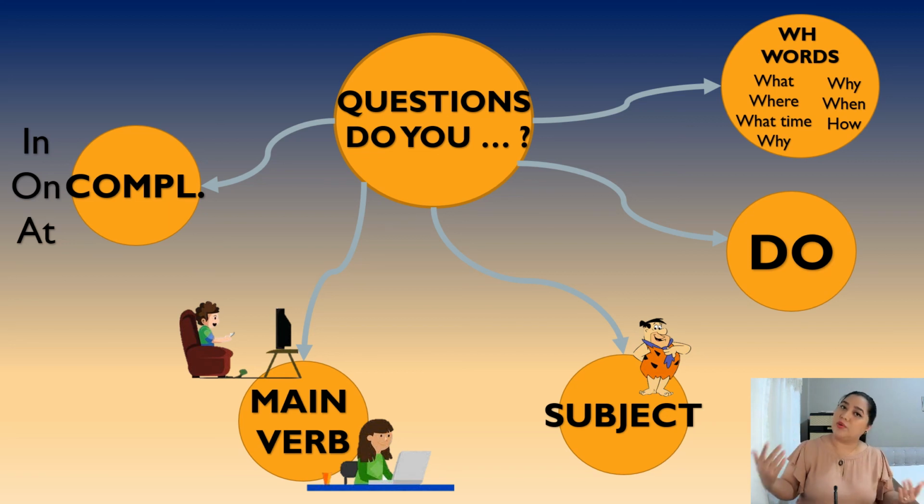First of all, a what word, then the auxiliary do. A subject. The subject could be I, you, we, they, or a plural noun. After that, a verb, always in base form, and a complement if you prefer. That's all. Time to take notes.